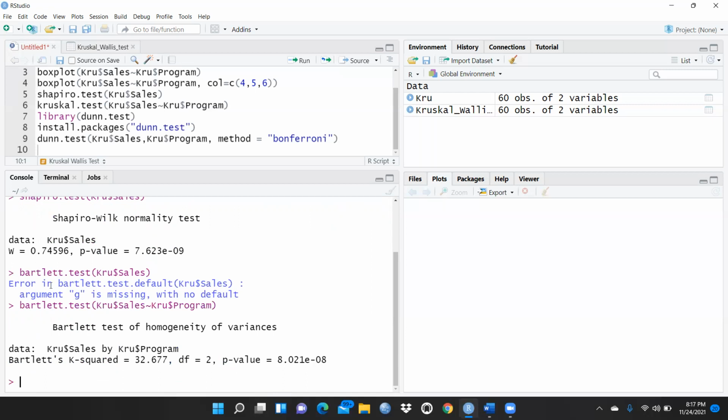Now what we have to do, through a box plot we can also check this, right? So we have to write box plot. Let me take this KRU, this one is my file name, and I have to write the $ sign, then I will write sales, right? Sales, and box plot, I want both these variables, both these parameters. Again I write this file name, then the $ sign, and then I take program, right? And simply I have to enter this.